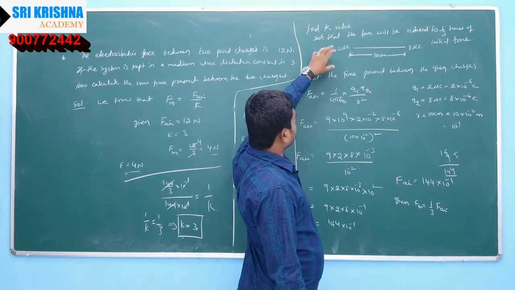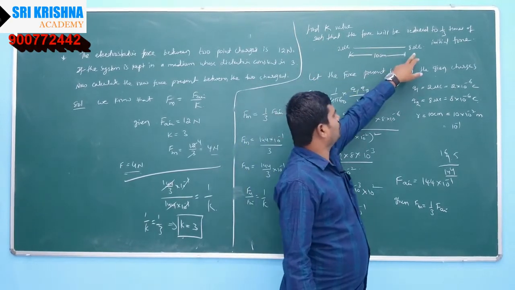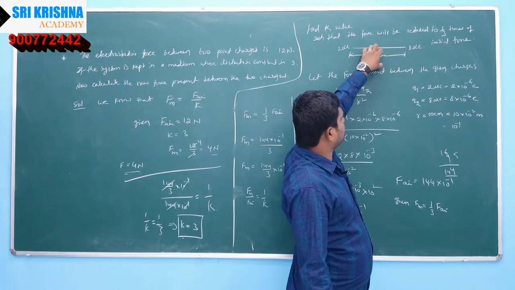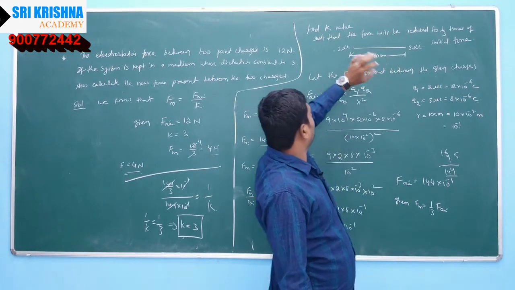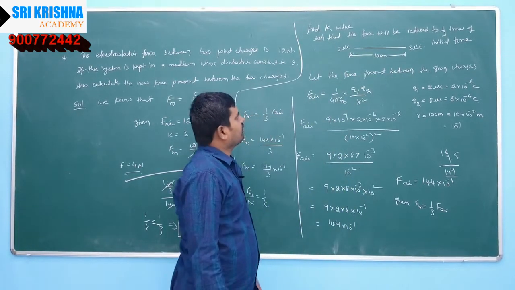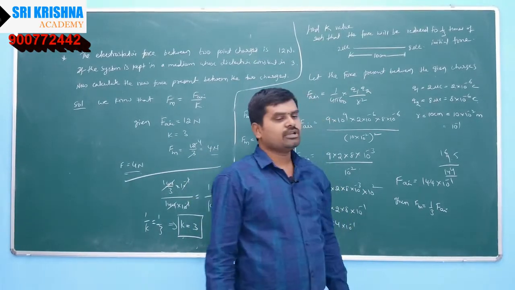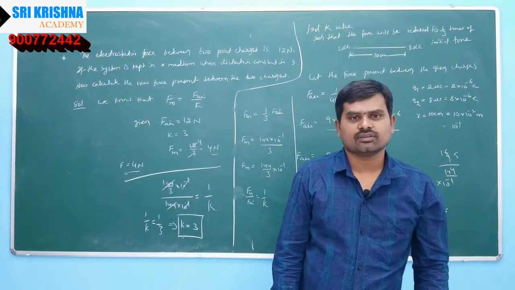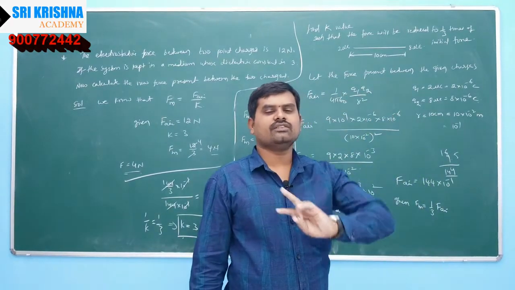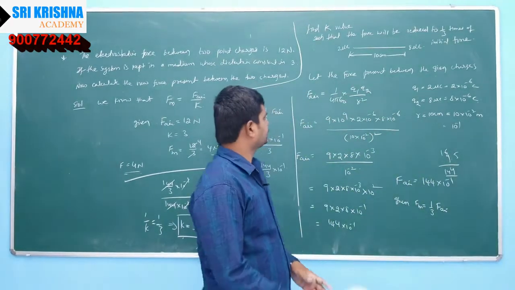So if Q1 and Q2 are two charges separated by a distance r, then what will be the value of K such that the force will be reduced to 1 by third of the initial force? So directly we can say K is equal to 3.